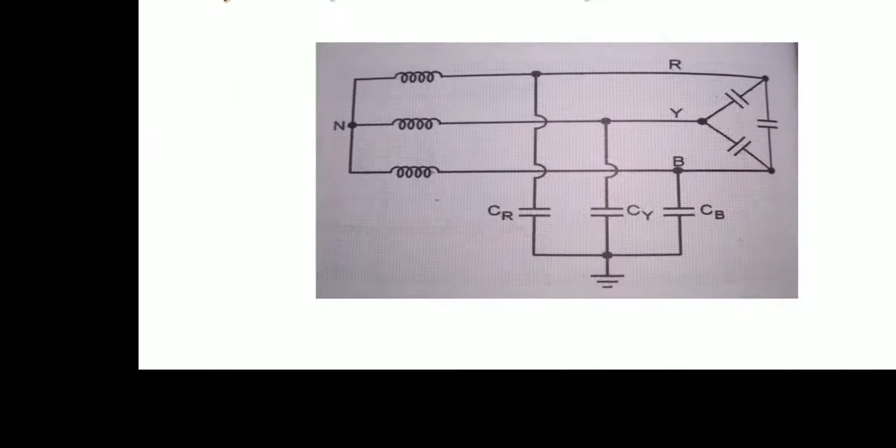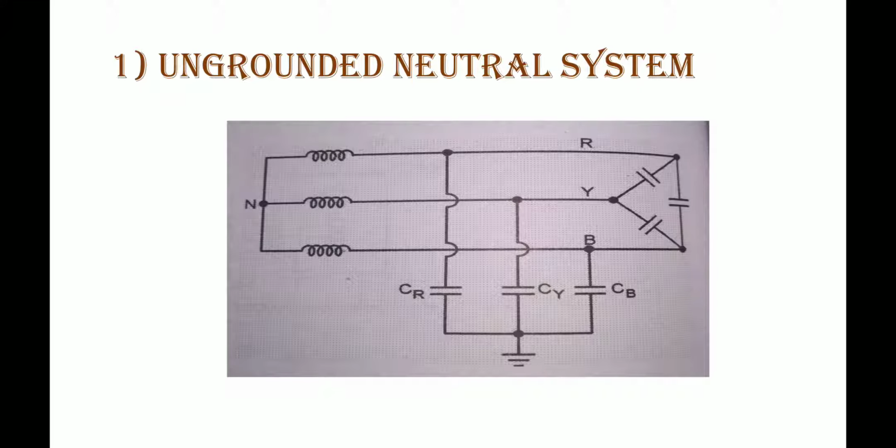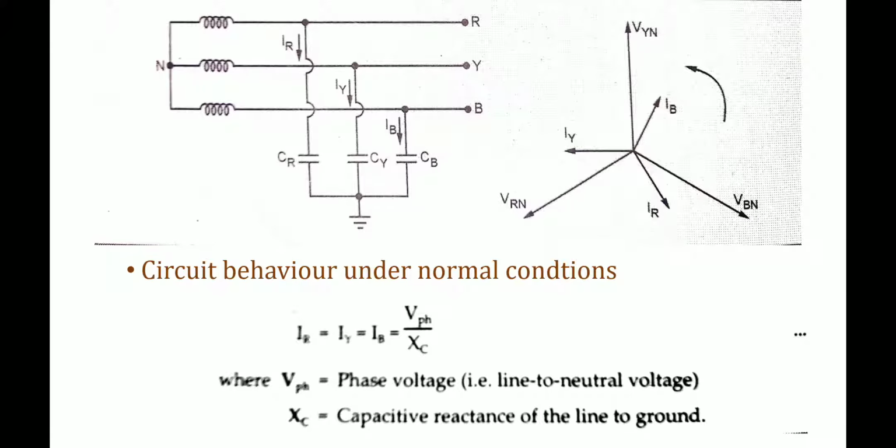So if we neglect these delta connected capacitances, because of their least effect on the grounding characteristics of the system, they are going to be deleted now. So now how will we redraw this diagram? The delta connected capacitances I have removed here, then only the star connected system is remaining here. Okay, see here.